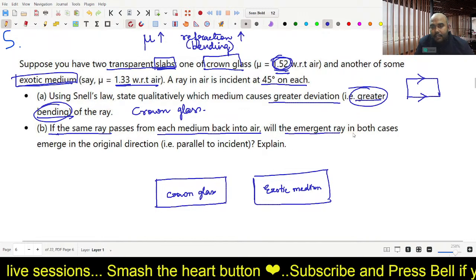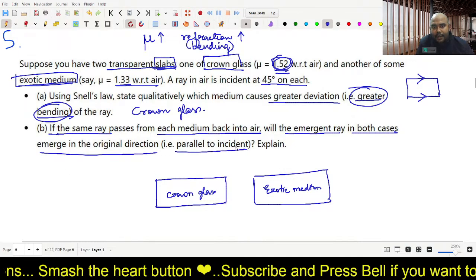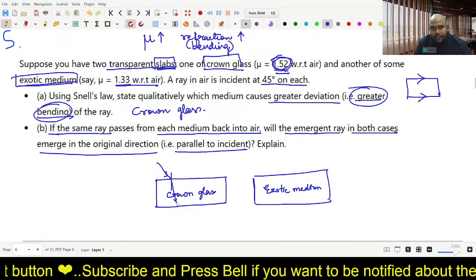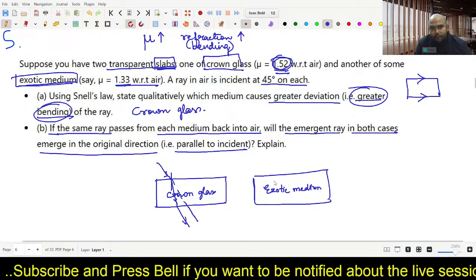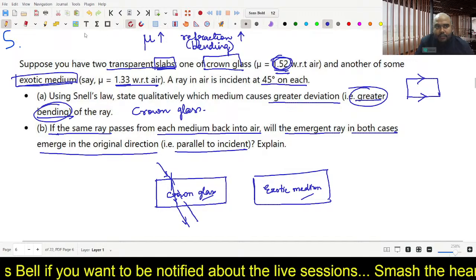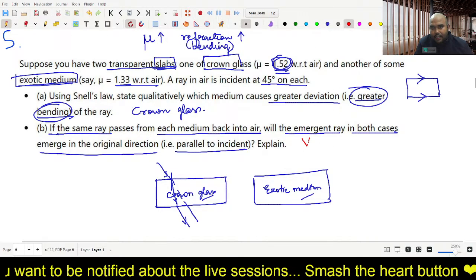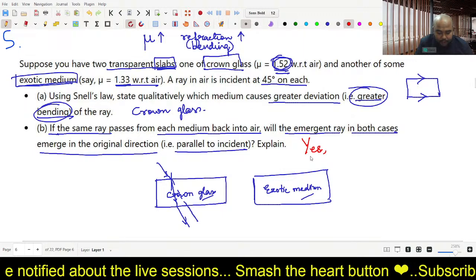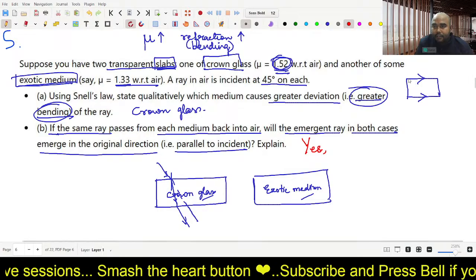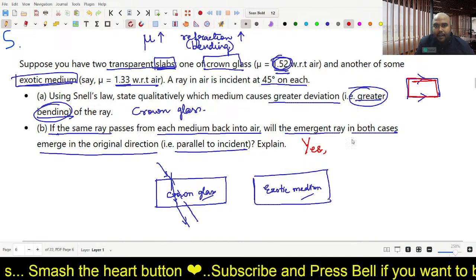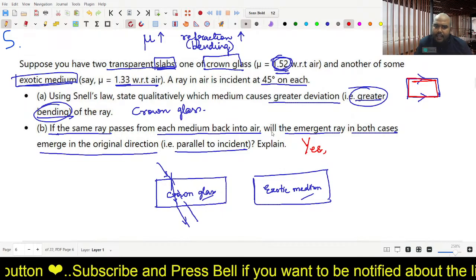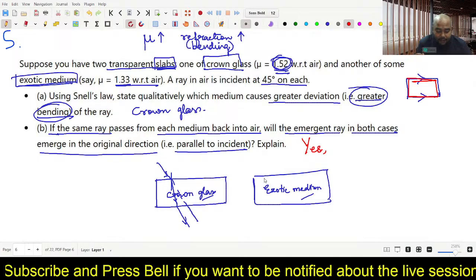But it asks, will the emergent ray in both cases emerge in the original direction, that is, parallel to the incident ray? What do you think? Will the emergent ray in both cases be parallel to the incident ray? What do you think so? Of course yes. Because this does not depend on the medium, on the material of the medium. It rather depends only on whether the opposite sides are parallel or not. In both cases it is a slab, parallel only. So in both cases the emergent ray will be parallel to the incident ray.